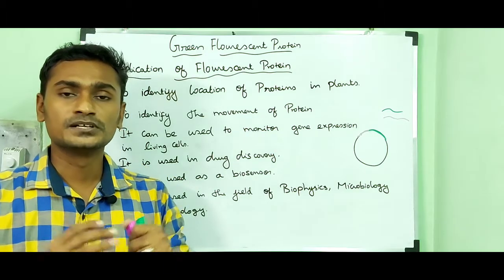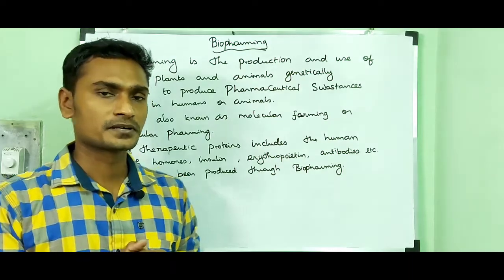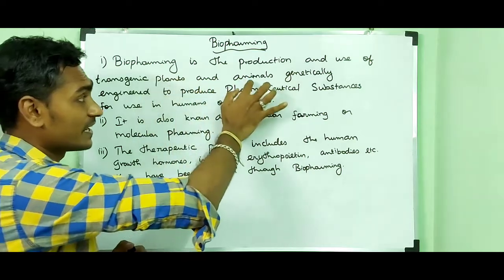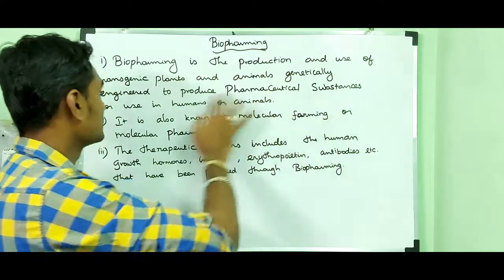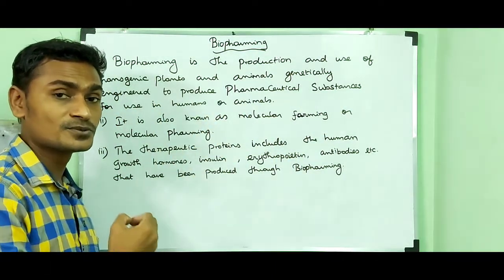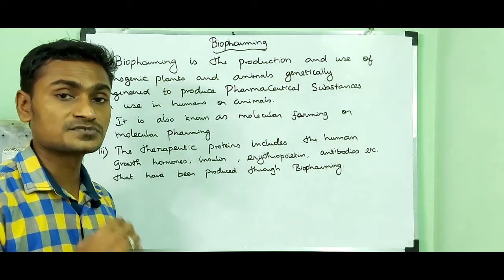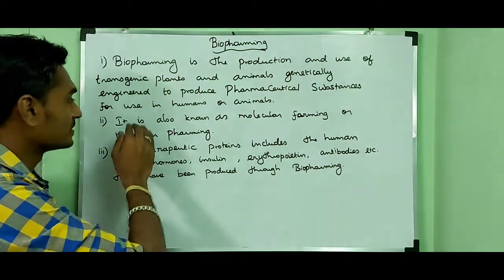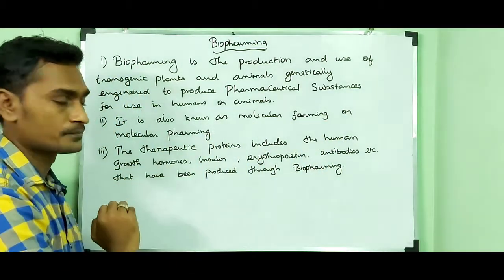Then I'm going to tell you about biofarming. Let me explain biofarming. Biofarming is the production and use of transgenic plants and animals genetically engineered to produce pharmaceutical substances for use in humans and animals. So biofarming means we are using transgenic plants and animals in order to produce pharmaceutical substances which are useful in humans and animals. That is why this technique is otherwise called molecular farming.